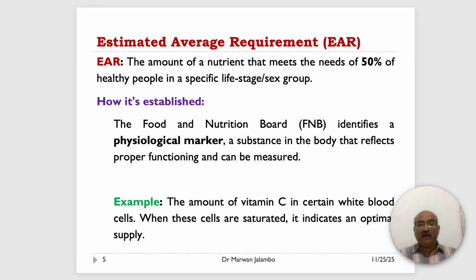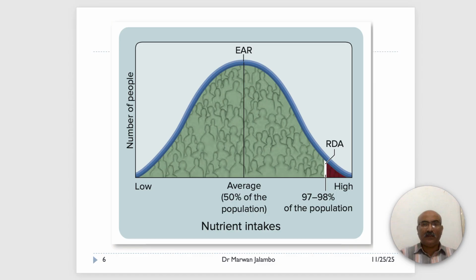It's the amount of a nutrient that is estimated to meet the needs of 50% or half of the healthy people in a specific life stage and sex group. As you see in this bell curve, the EAR is the peak of the curve, the average.